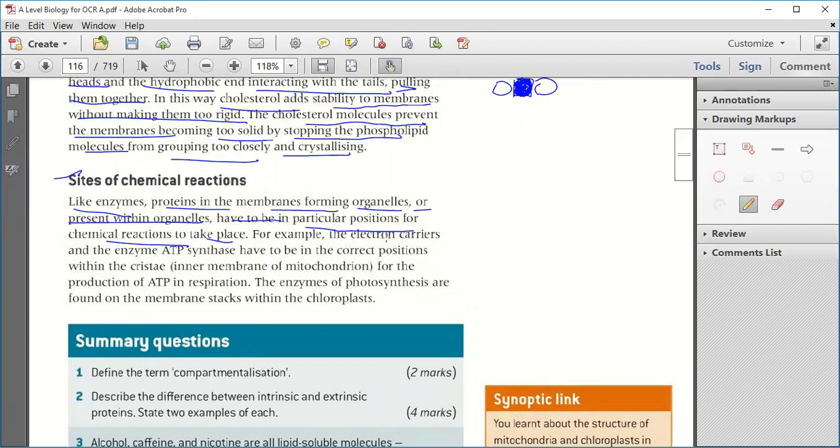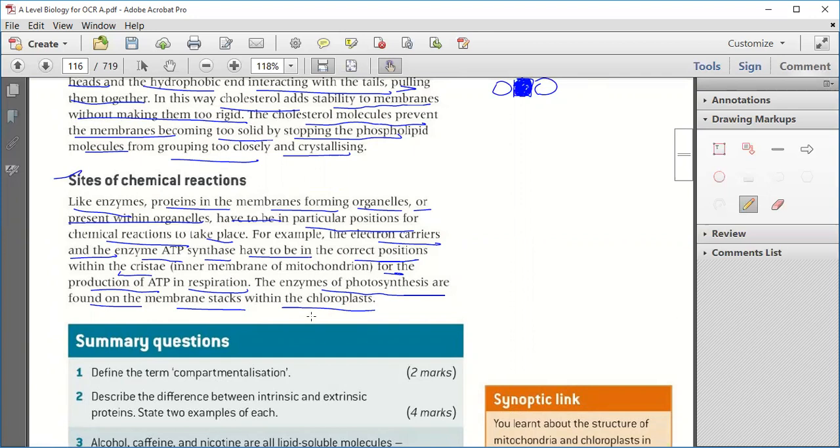For example, electron carriers and the enzyme ATP synthase have to be in the correct position, so that all the reactions within the inner membrane of the mitochondrion, the cristae, for the production of ATP in respiration, will take place. The enzymes of photosynthesis are found on the membrane stacks within the chloroplast.